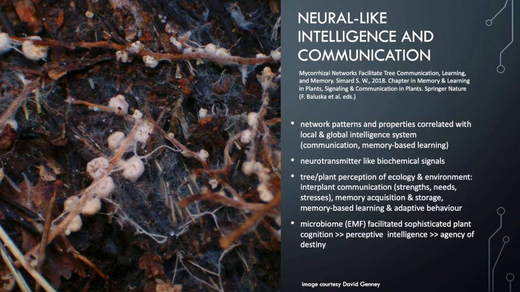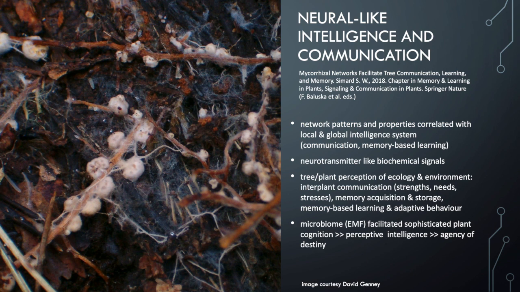So the similarities between the signaling molecules that are sent via ectomycorrhizal fungi throughout the ecosystem, the similarities between those biochemicals and neurotransmitters in our brain and the way they function are very parallel. And this provides tree perception of the ecology and the environment within which they find themselves. And this includes interplant communication, the strengths and needs and stresses that can be transmitted across these mycorrhizal networks.